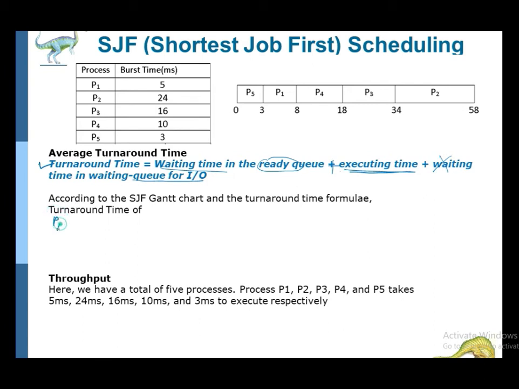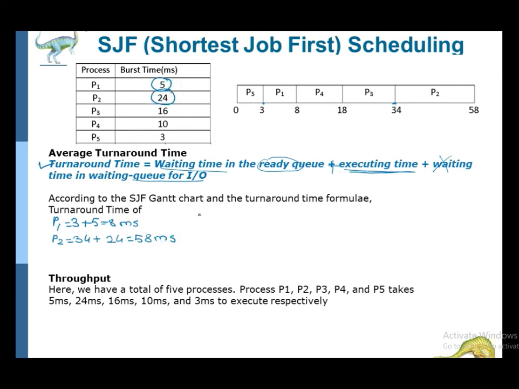So first P1. What is the waiting time of P1? P1 started here. P1 has waited for 3 units of time plus its executing time is 5. Executing time is nothing but the burst time. So 3 plus 5 is 8 milliseconds. Then for P2, the waiting time is 34 plus its execution time is 24. So 58 milliseconds.